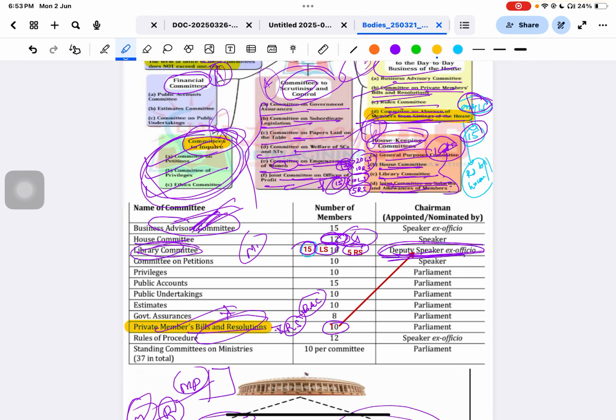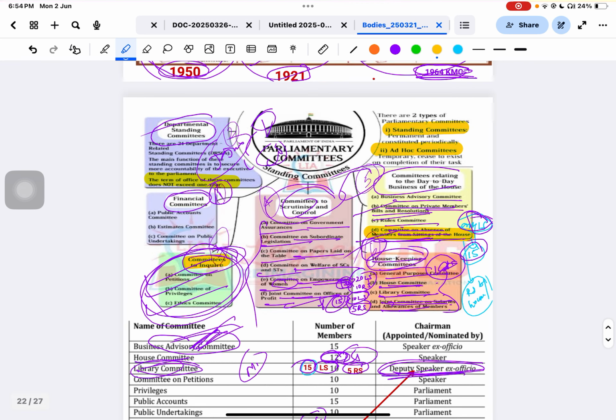And this is the second committee which is also not found in the Rajya Sabha: the Committee on Absence of Members from the Sittings of the House. Then who will take care of it? The Vice President, the Chairman. Then the last one is the Housekeeping Committee. It means how the Lok Sabha and Rajya Sabha are working. There are the General Purposes Committee, House Committee, and Library Committee. These are not that important, but just remember them.